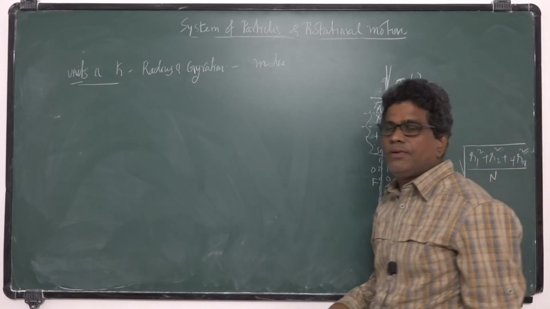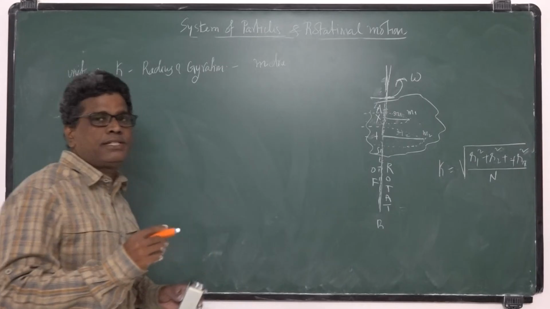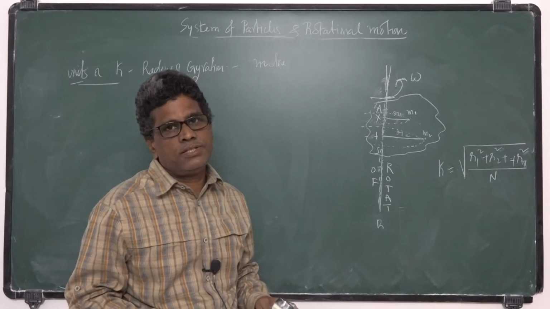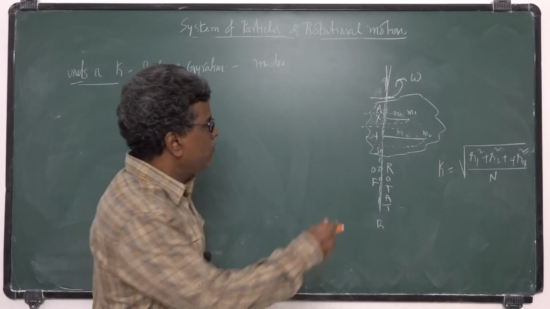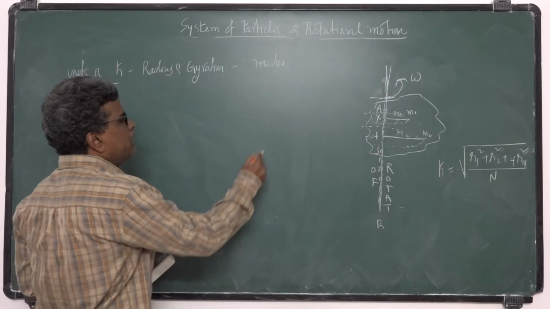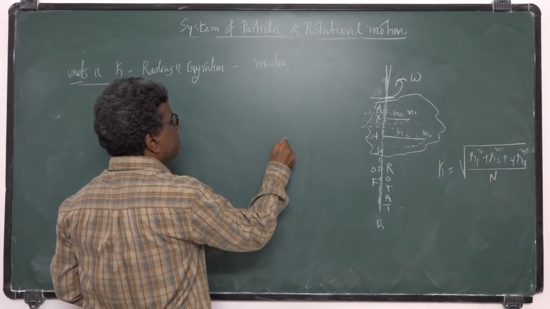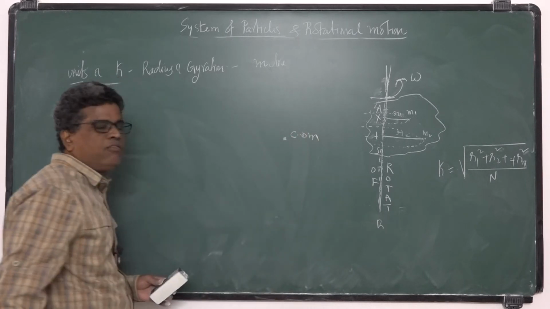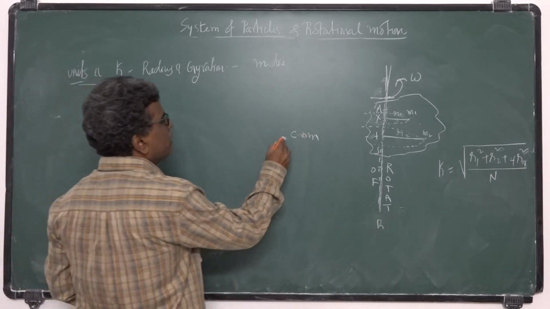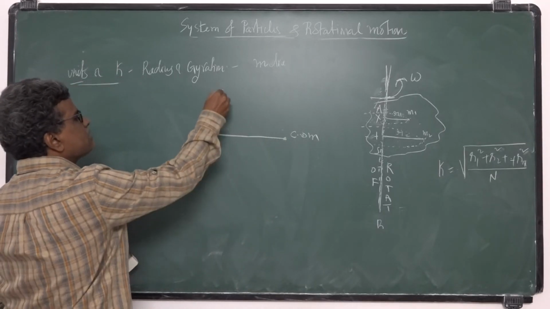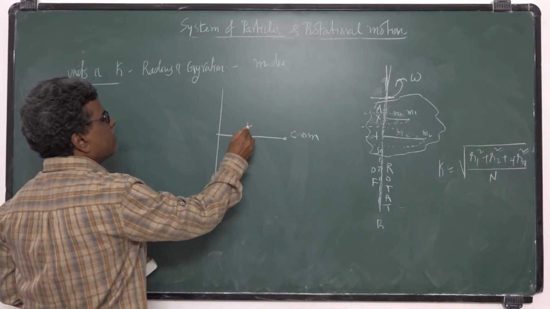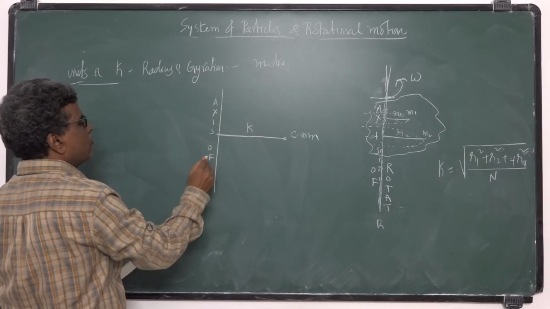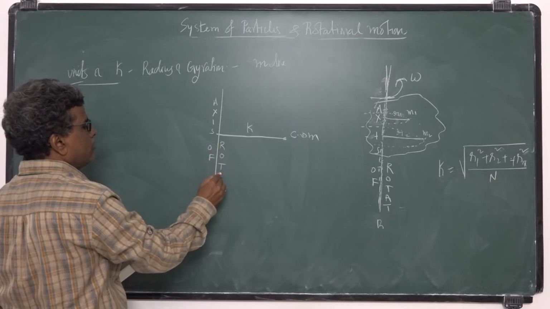Instead of saying that different particles are at different distances, we consider this rigid body's entire mass to be concentrated at a point. What is that? It's the center of mass. So that center of mass is at a distance k from the axis of rotation.